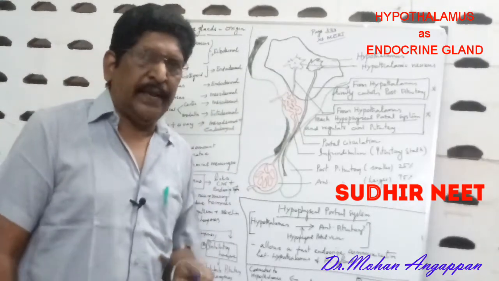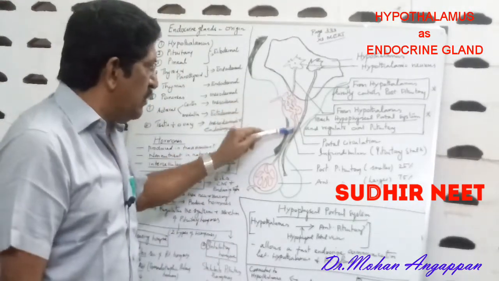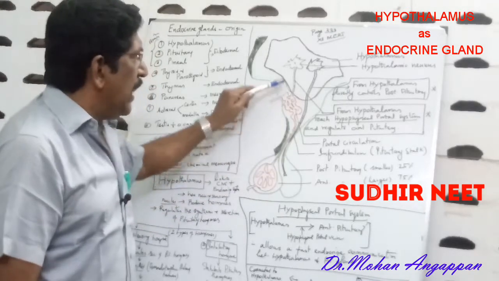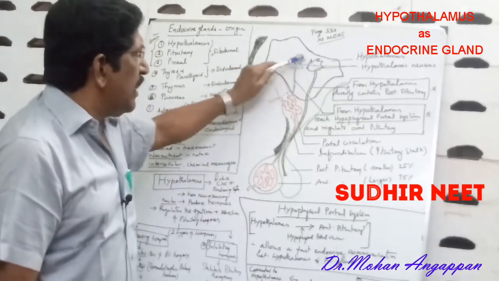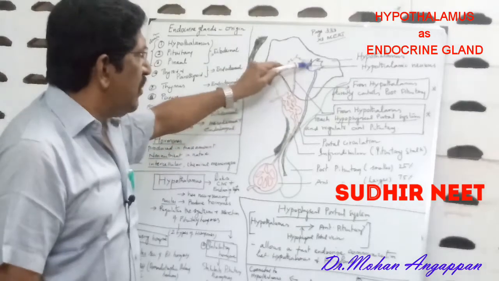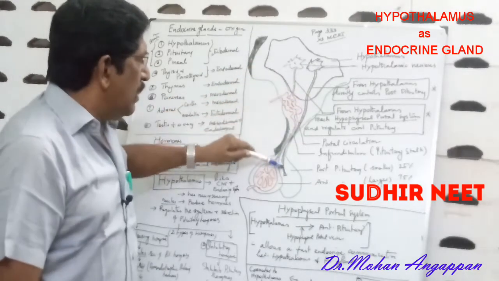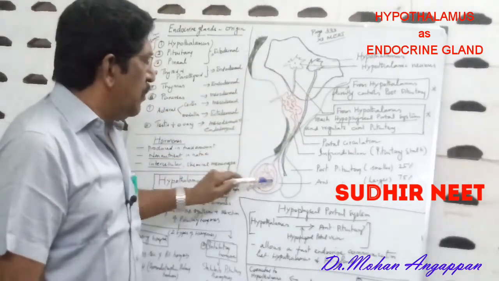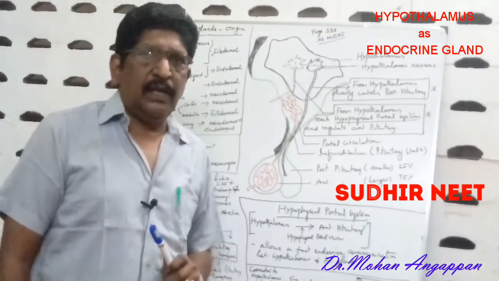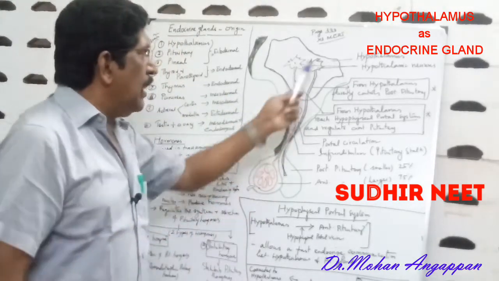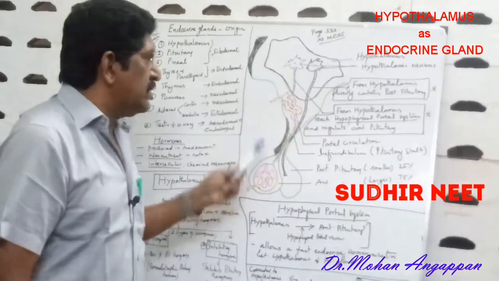I will explain. This is the portal circulation, and these are the hypothalamic neurons, the neurons from the hypothalamus initiating the pituitary gland. How do these hypothalamic neurons act?